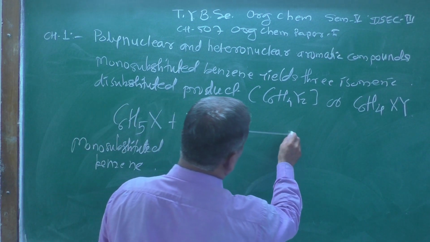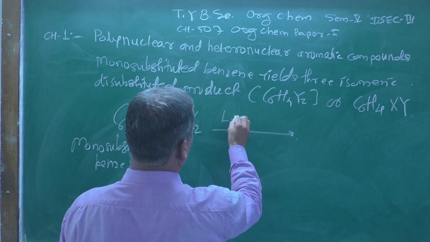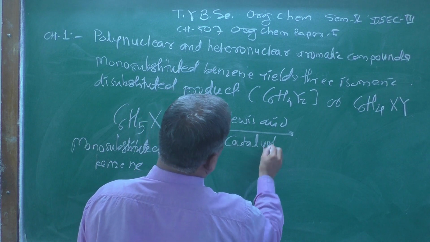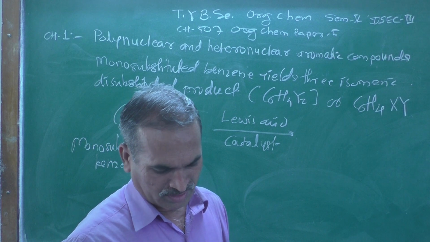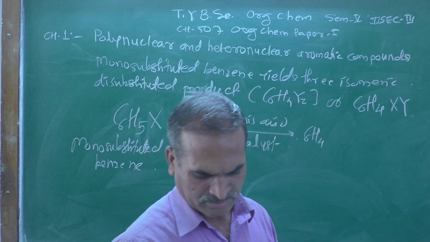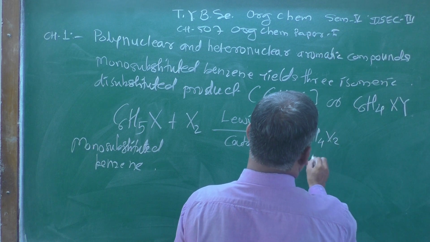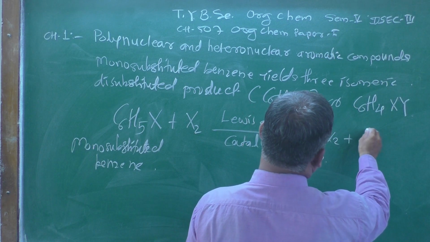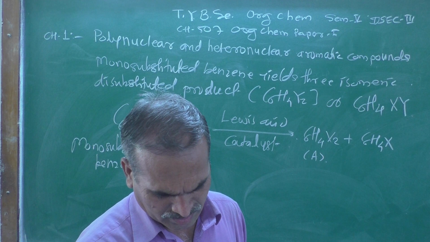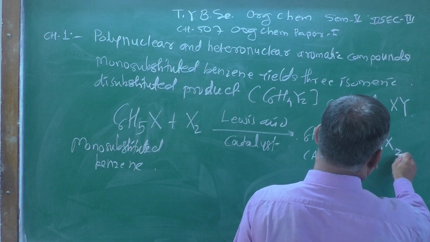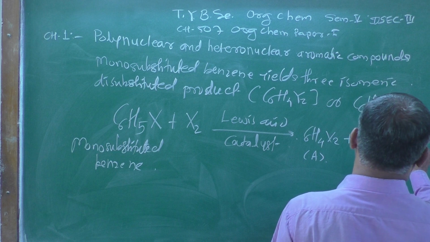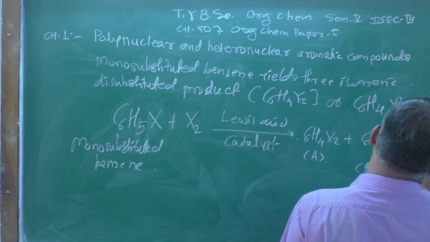Monosubstituted benzene in presence of Lewis acid catalyst gives rise to product C6H4X2 A, as well as C6H4X2 B product, and another one, C6H4X2, which is a C product.